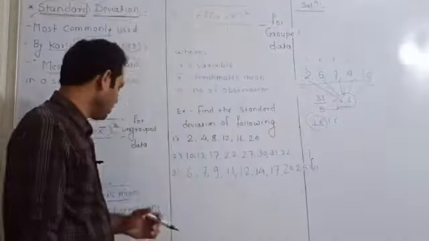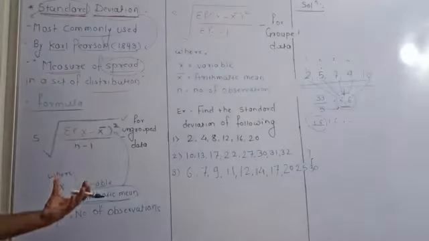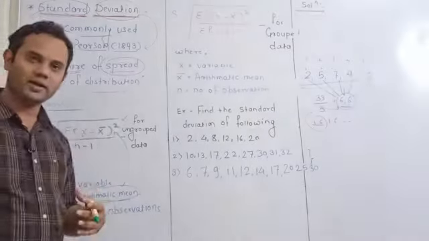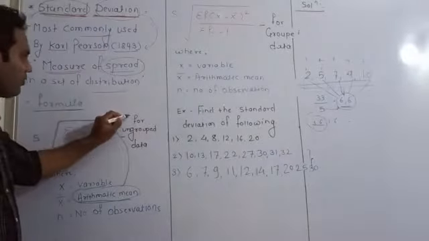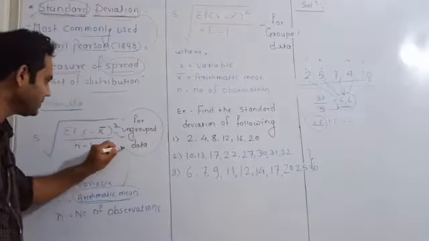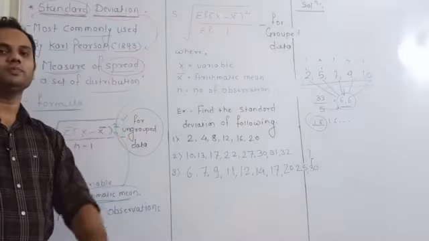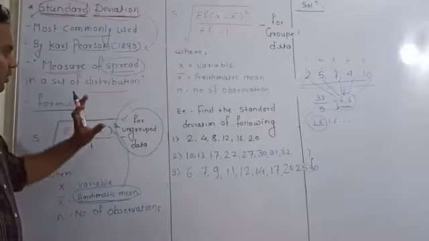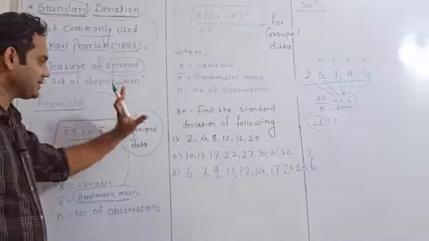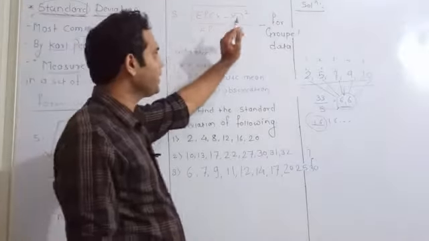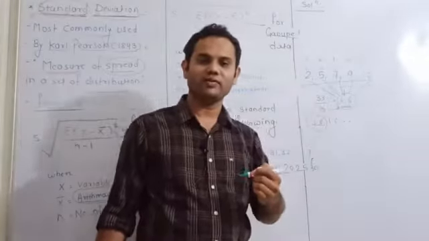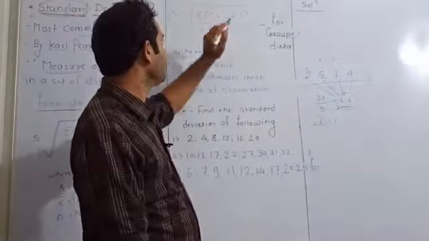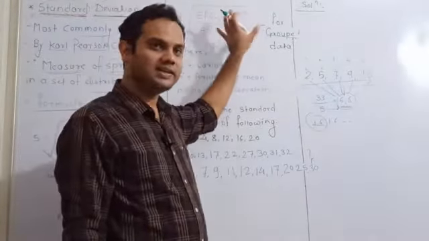Okay, so in this way we have to just put the values in the given formula and you will get the answer. Do remember this formula; it is for the ungrouped data set. For grouped data, whether it is a discrete series or a continuous series, the formula is slightly changed.